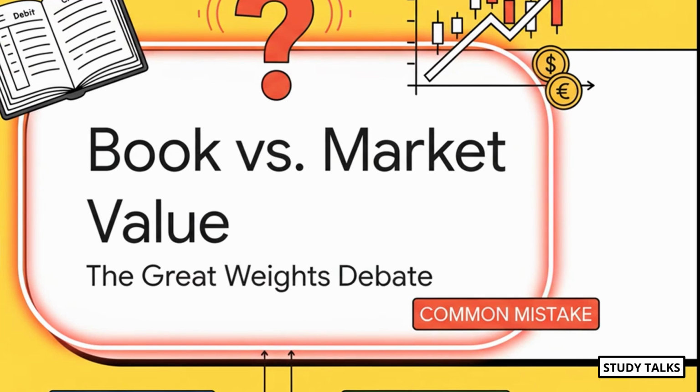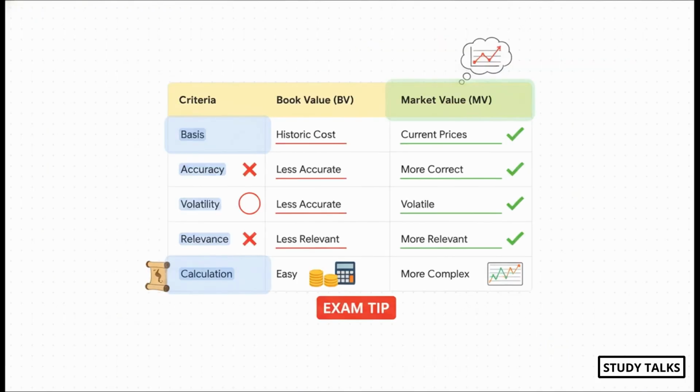Okay, we've arrived at a very, very important section. Seriously, this is a spot where a ton of marks are either won or lost in the exam. Choosing which weights to use. Should we use the book values straight from the balance sheet, or should we use the current market values? This table here breaks it down perfectly.